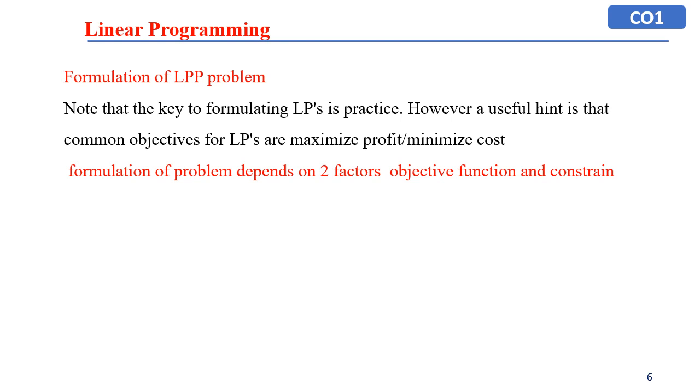However, a useful hint is that common objectives for linear programming are to maximize profit and minimize cost. So most of the time this will be our objective. Considering this, every time we can identify objective functions. Formulation of the problem depends on two factors: first is the objective function and second is the constraints. These should be identified in any problem.